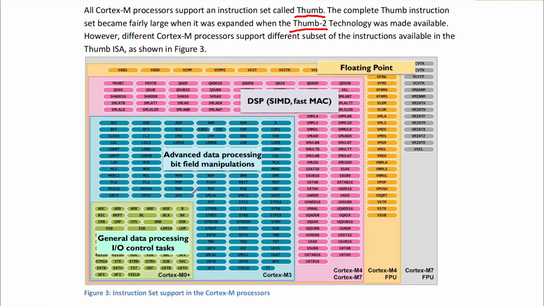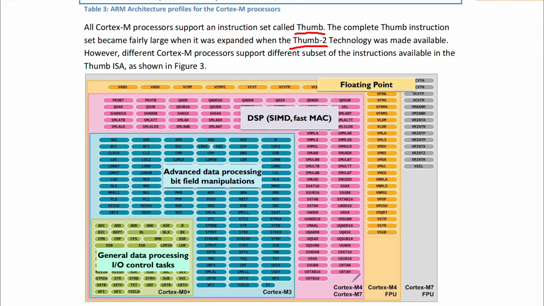So you can see here M0 में आपके पास कुछ इतने instructions available हैं. If we go to the higher processor, that is M3, ये आपके set है, and obviously it includes the M0 instruction set as well. Talking about M4 and M7, it includes these instructions along with M3 and M0.